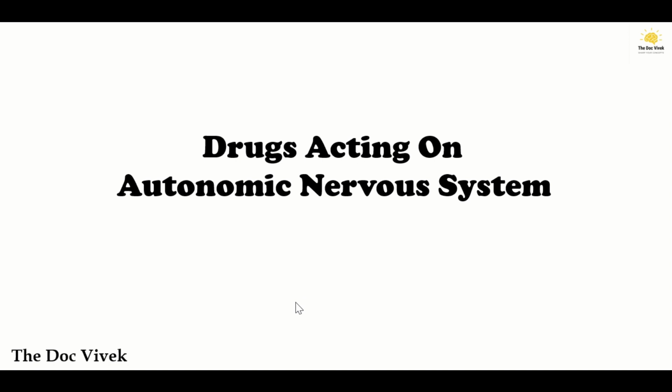This session of videos will be about drugs acting on the autonomic nervous system, which is the pharmacological part. Before starting this part of pharmacology, we will try to understand some basic concepts of the autonomic nervous system, before understanding the mechanism of how the drugs act on it and what the pharmacodynamics and pharmacokinetics of these drugs are. So, for understanding all this, firstly we will have to recall some basic things or basic concepts about the autonomic nervous system.